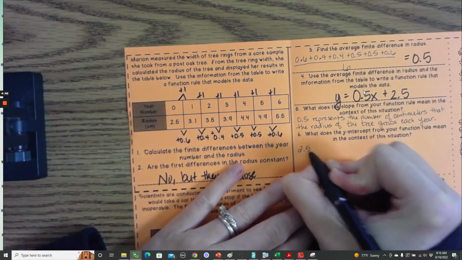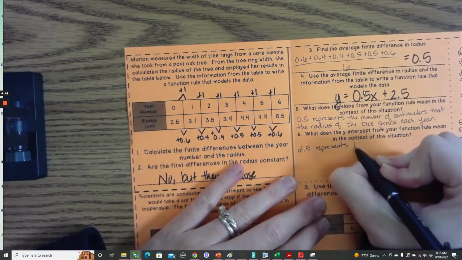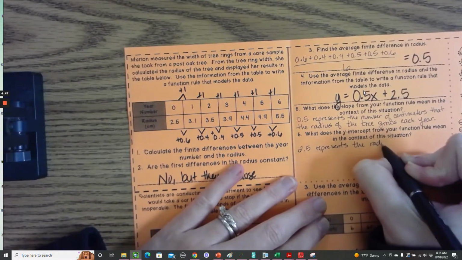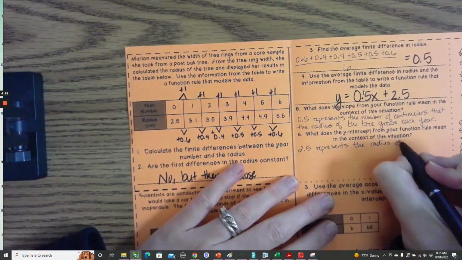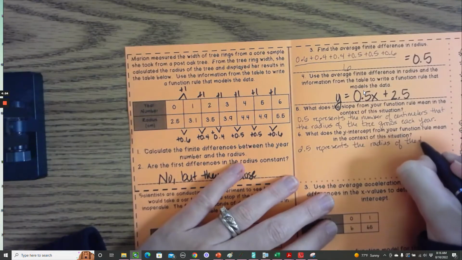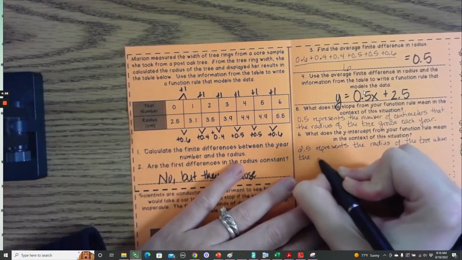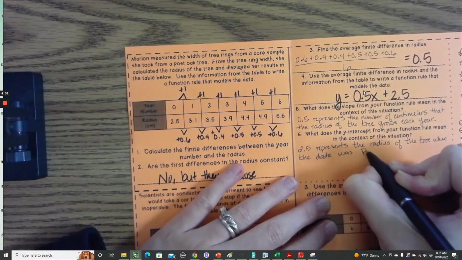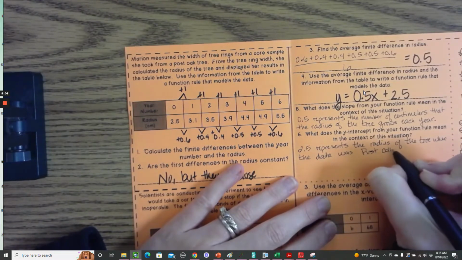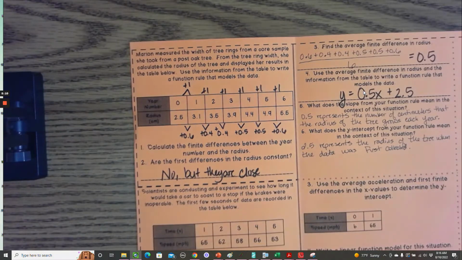It did not print. 2.5 represents the radius of the tree when the data was first collected. So the slope is the change over time, how much it changes each year. Your y-intercept is your starting point.